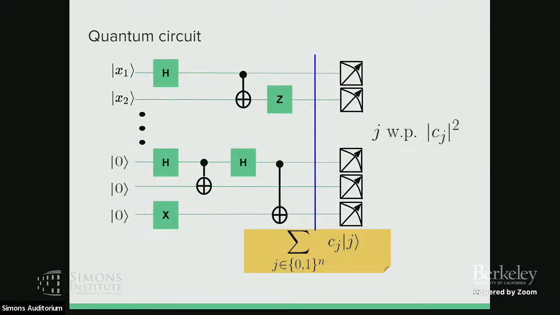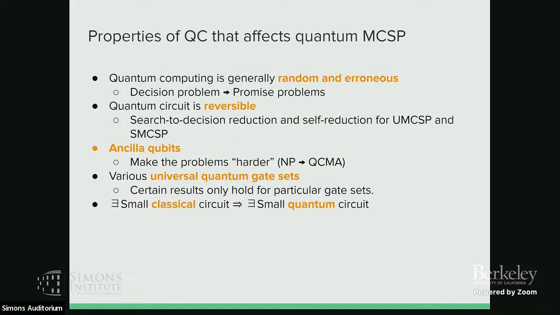As I said, you have input state, quantum gates, quantum circuits. You have a quantum state here as output, and then you measure it, you get your output with certain probability. So there are several things that are very important about quantum circuits when we want to study MCSP. First, you can see that quantum computing is generally random and has error. So which means that probably we cannot directly study decision problems.